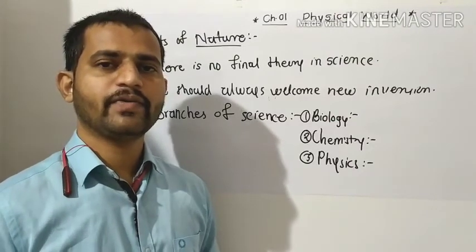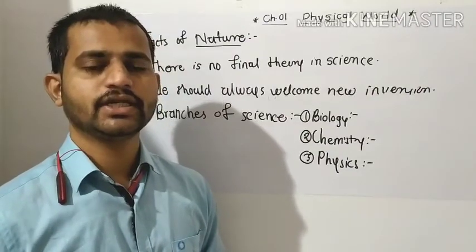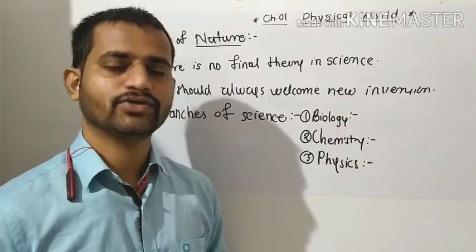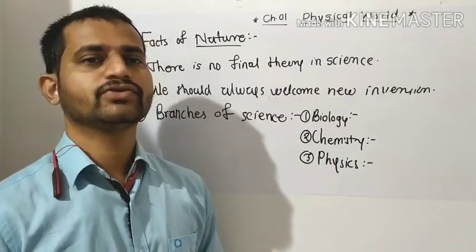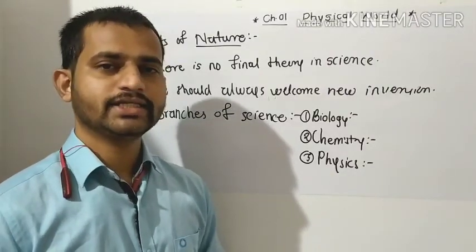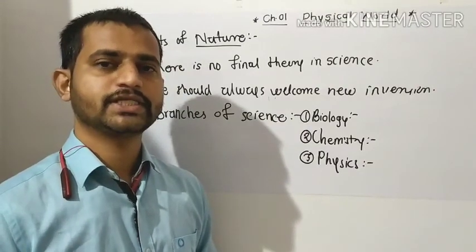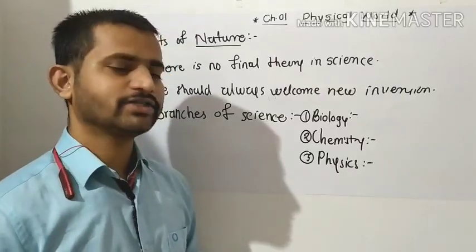And accordingly we have divided the science into three branches, the biology, the chemistry and the physics, and again we have divided these branches into some sub branches for our easiness, okay? So these are some facts of nature, and in the next lecture we will go for some next topic, likewise some principles of the physics, okay? So this is about the facts of nature.